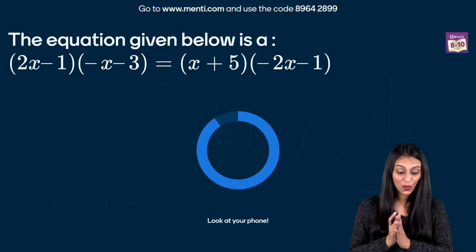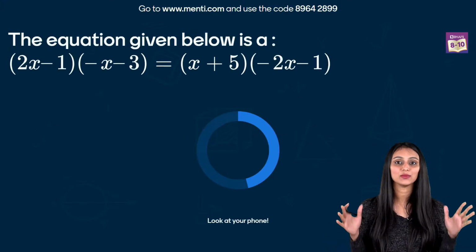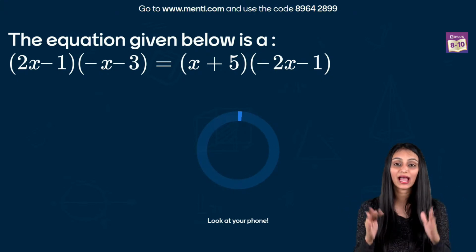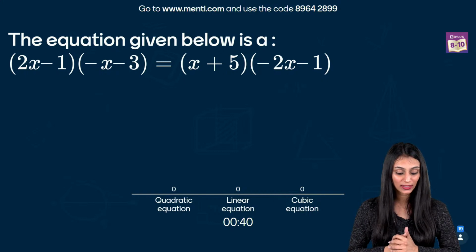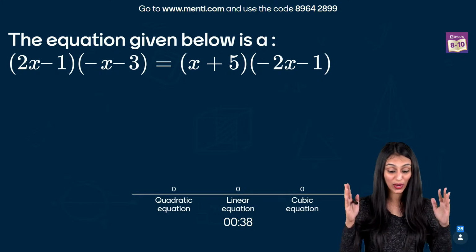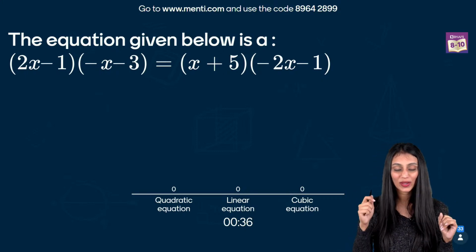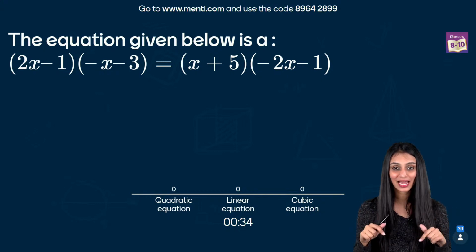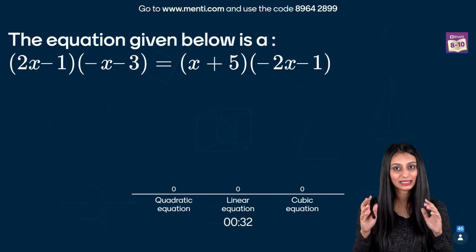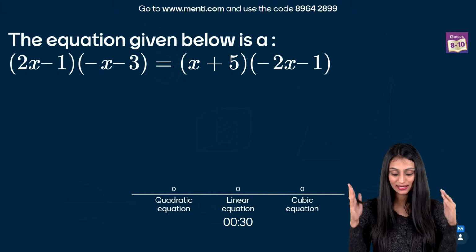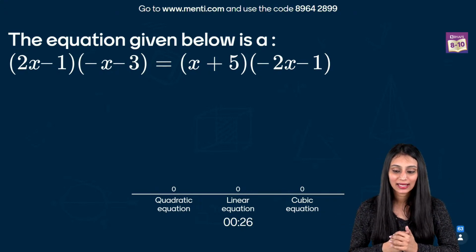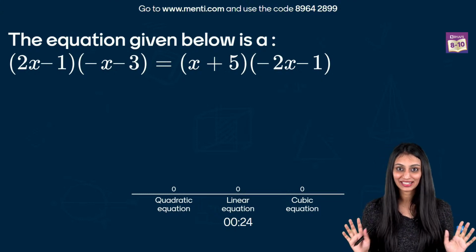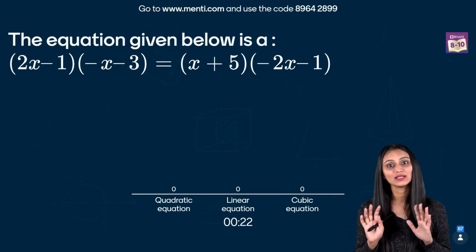All right, so now, in this entire Menti, we are going to have 6 questions. So here we have our first question. The equation given below is (2x minus 1)(minus x minus 3) equals to (x plus 5) equals to minus 2x minus 1. You can see the timer at the bottom of the screen. You have the entire 45 seconds. 31 seconds are still left now, right? So quickly solve this question, and I'm sure that all of you would give the right answer for this, right? Because सबको बहुत easy लग रहा है chapter.